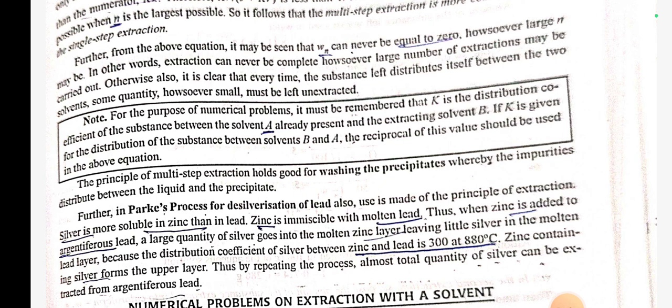This is because the distribution coefficient of silver between zinc and lead is 300 at 880 degrees Celsius. Zinc containing silver forms the upper layer. Thus, by repeating the process, almost the total quantity of silver can be extracted from argentiferous lead.